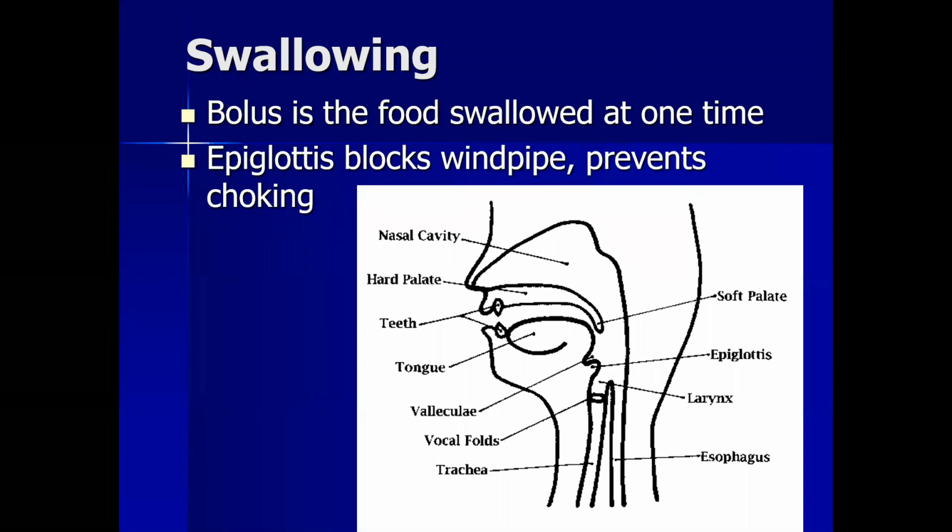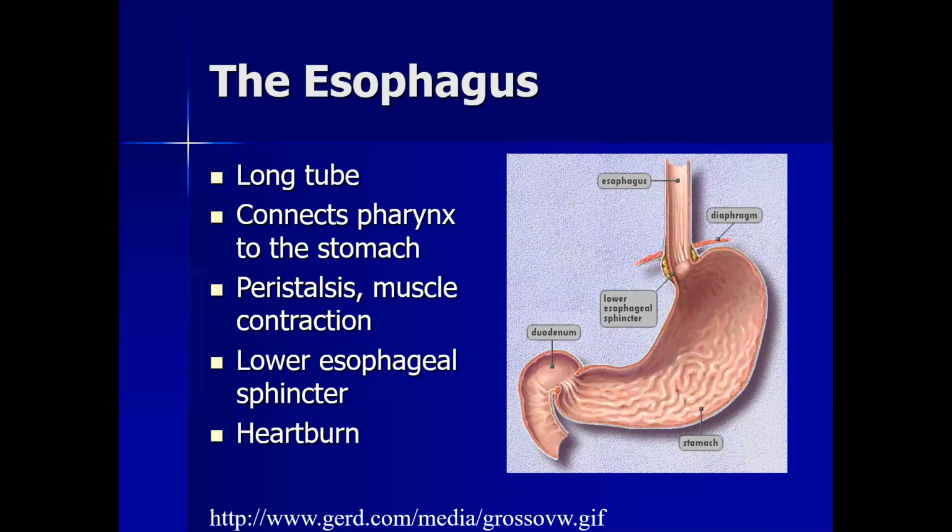So this is the overall diagram of the mouth and the structures which help in the digestion and swallowing of the food. And in the mouth, when food gets swallowed, it's known as the bolus. In the esophagus, peristaltic movement, that is muscle contraction, helps to move the food from the mouth to the esophagus and then to the stomach.